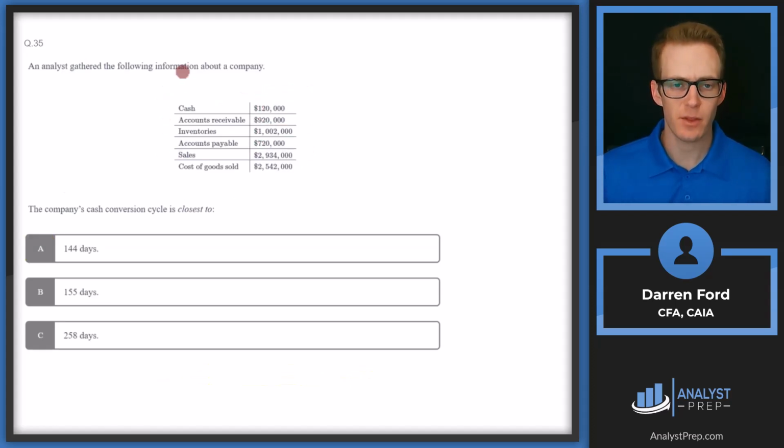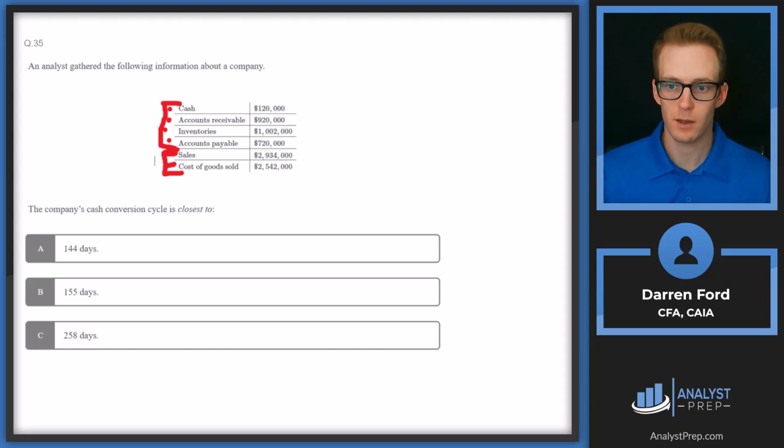So free cash flow to equity starting with net income, and so on and so forth. Answer A. An analyst gathered the following information about a company. It looks like we have some balance sheet information: cash, accounts receivable, inventories, accounts payable, and then we have revenue numbers, sales, and cost of goods sold. These would be on our income statement, and these four would be on our balance sheet. The company's cash conversion cycle is closest to, and we're going to be doing a calculation here.